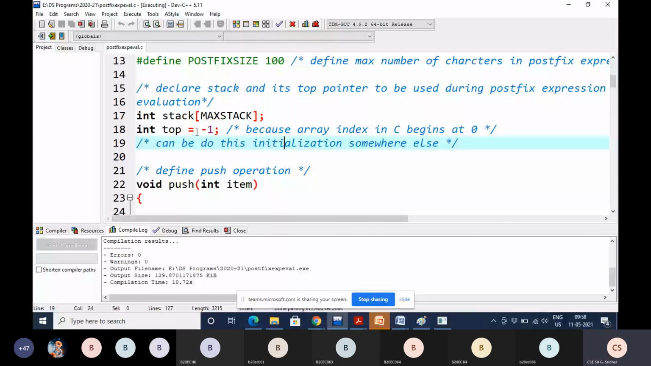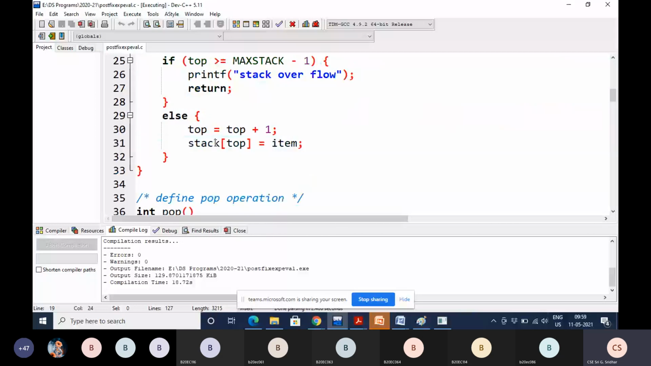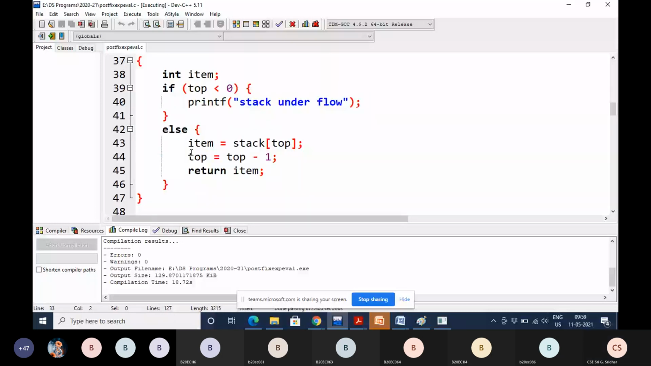Push function you know already. First you have to increment top, then you have to push the item into the stack. Pop also you know. First of all, you delete the corresponding item, then you decrement the top pointer. Now it starts with the main function.